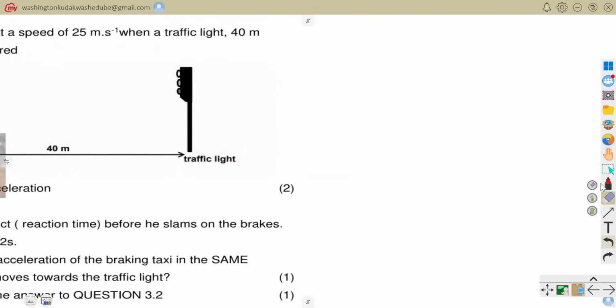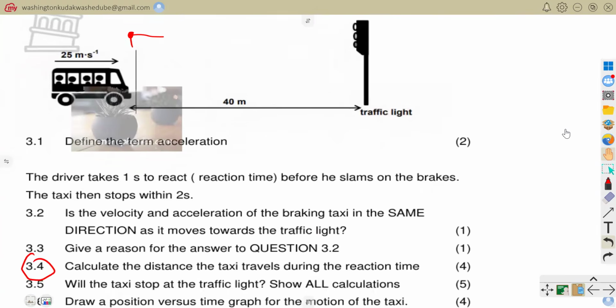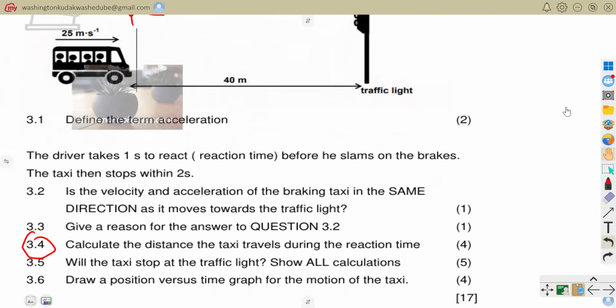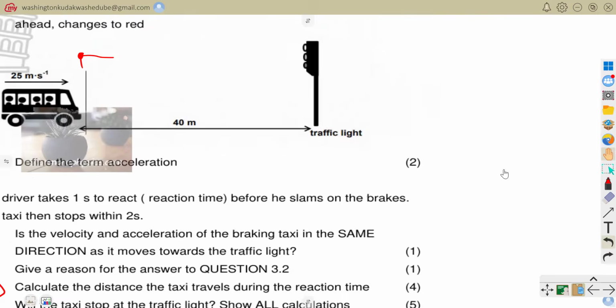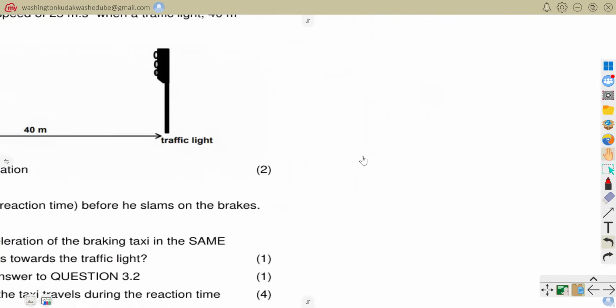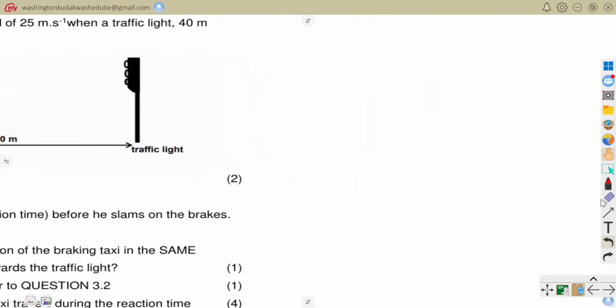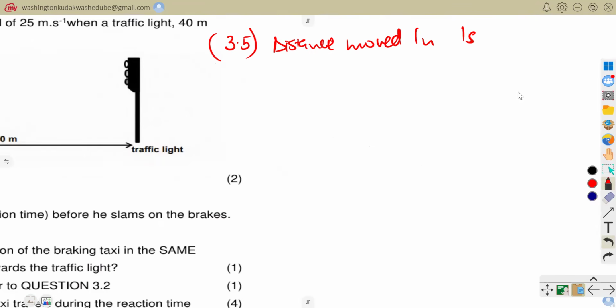So our question was what? Question 3.5: will the taxi stop at the traffic light? Show all calculations. This is what you should have come and done here. If I were you, I would say: distance moved in 1 second.